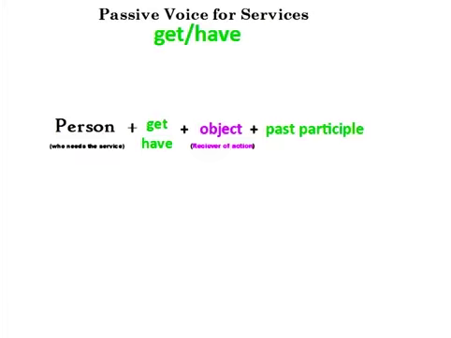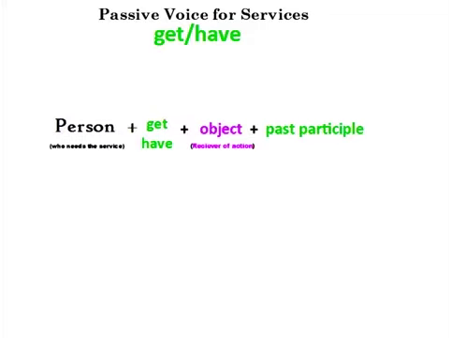Okay? Now, this is the formula. I talk first about the person who needs the service. So if it's me, or if it's my friend, or if it's someone else, that's the person I talk about first. Then I use my verb get, or I can use the verb have, and there's no difference between those. Then I talk about the object, or the receiver of the action. What is the receiver? And then I use the past participle, and that's the action of the sentence.